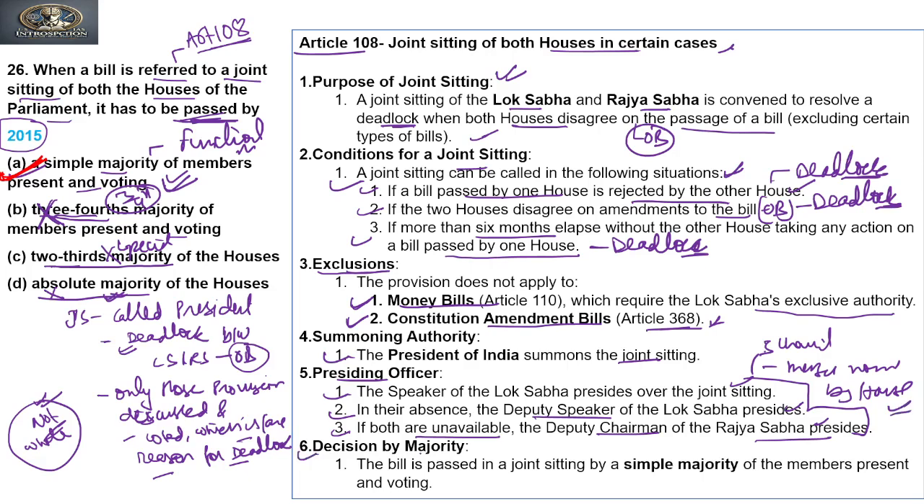So, decision by majority. A bill is passed in a joint sitting by a simple majority of members present and voting, and because of that it is known as a functional majority. Clear? So this is the answer to the question that in a joint sitting the bill will be passed through a simple majority. Clear? Let's move to the next question.